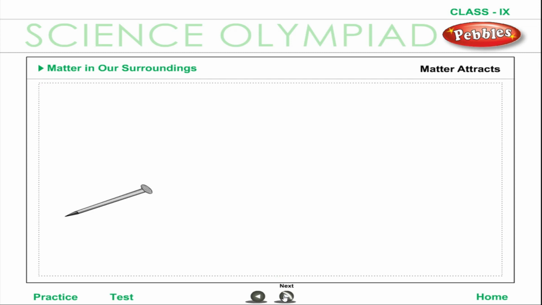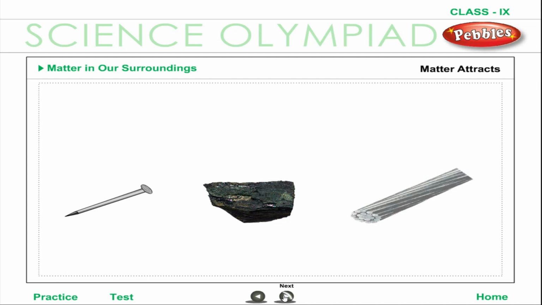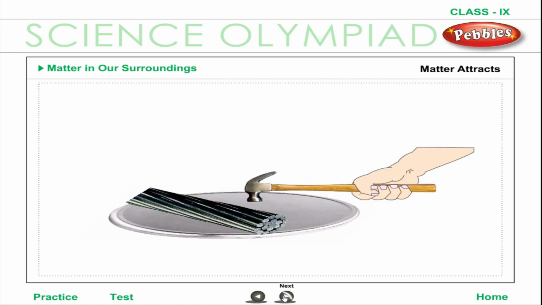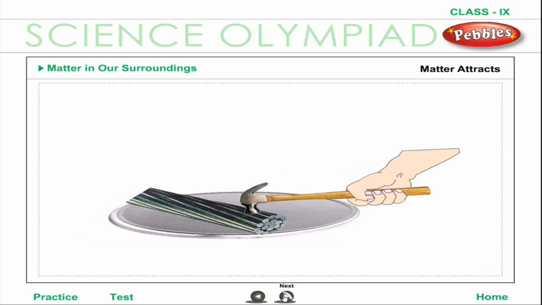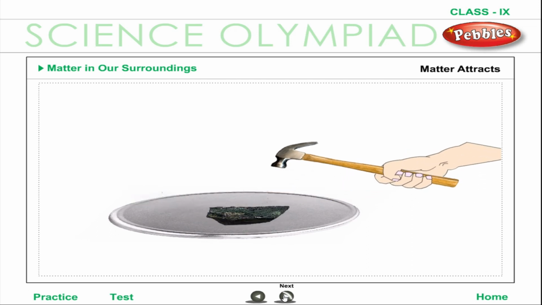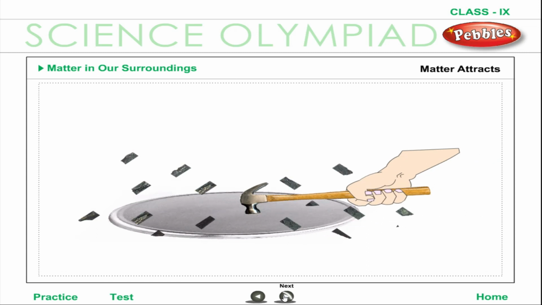Particles of matter attract each other. Take an iron nail, coal piece, a piece of thick aluminium wire and a pencil lead. Try breaking them by hammering, cutting or stretching. In which of the above 3 substances do you think the particles are held together with greater force? The above activity suggests that particles of matter have force acting between them. This force keeps the particles together.